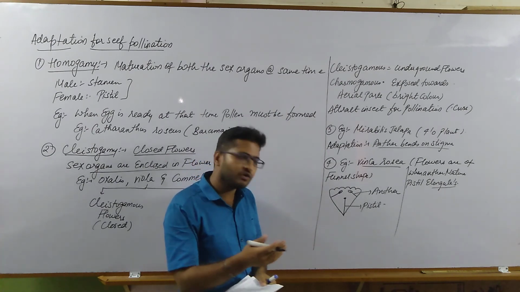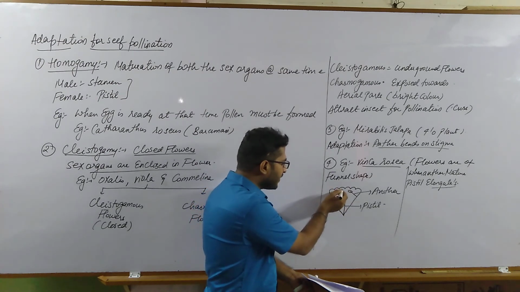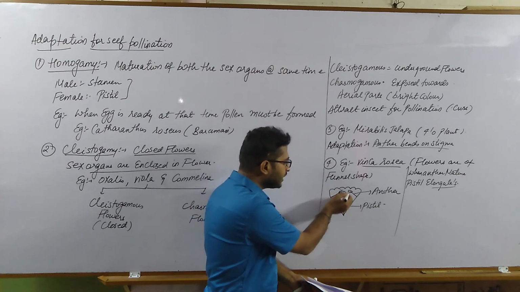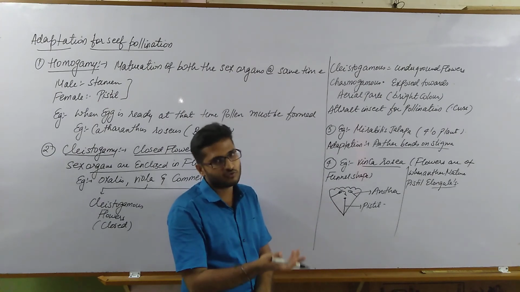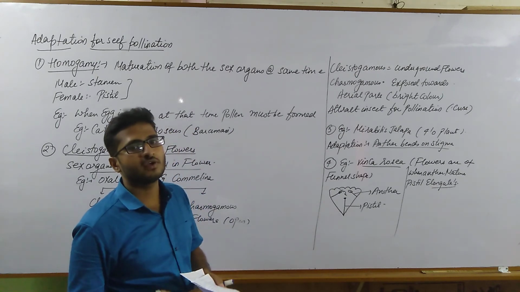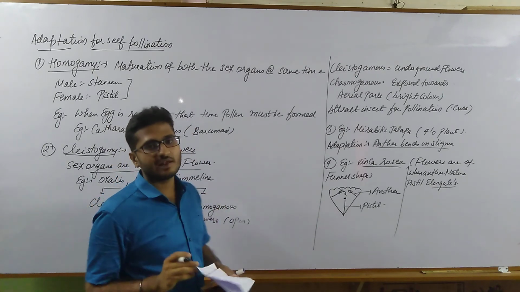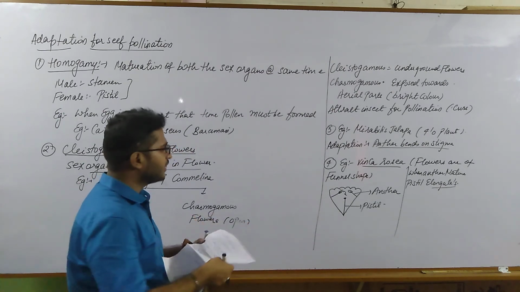When the pistil elongates, of course, it is a ready-made condition that the pollen from this anther will definitely fall on the stigma of this pistil. So of course, there will be a 100% chance of self-pollination or self-fertilization. Okay, so this is seen in Vinca rosea.